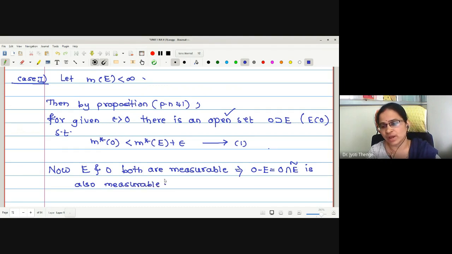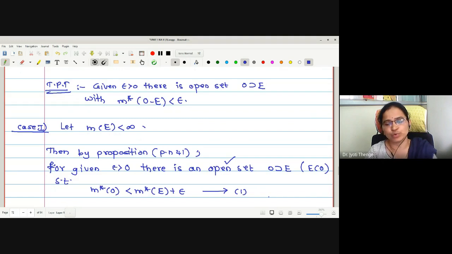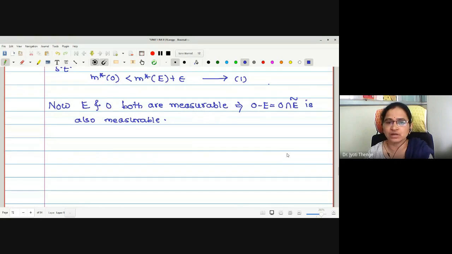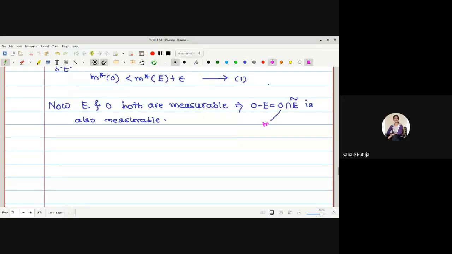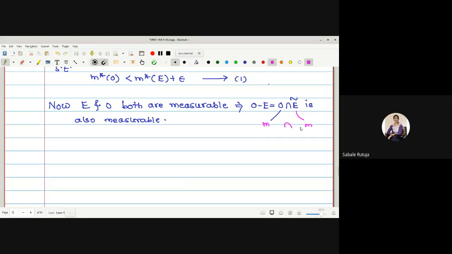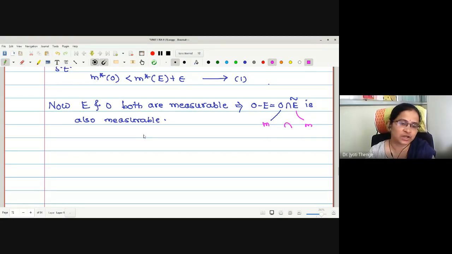Why have we written O minus E? Because we wanted to prove M star of O minus E is less than epsilon. O minus E, which is O intersection E complement, is also measurable. Correct or not? O is measurable. E is measurable. What about their complement? This is also measurable. What about their intersection? Measurable, because we have proved that the collection of all measurable sets is an algebra and a sigma algebra. Therefore, the intersection is also measurable.